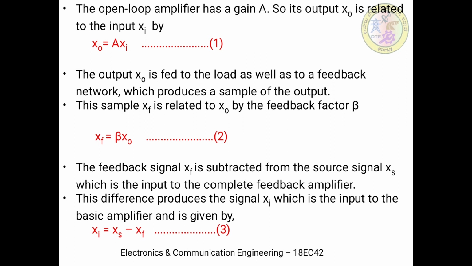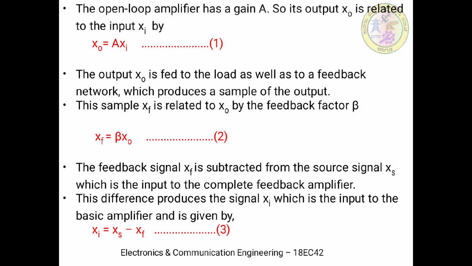Now here we are trying to derive some of the relationships between the various parameters used in the block diagram. As we know, X0 is the output and Xi is the input to the basic amplifier. So we can now write the amplifier gain with the simple relation given by equation 1: X0 is equal to A into Xi.